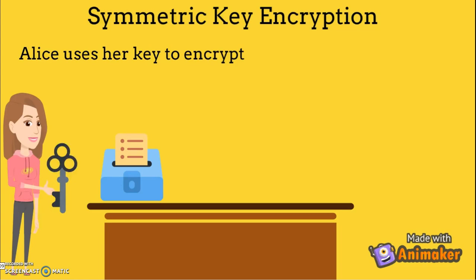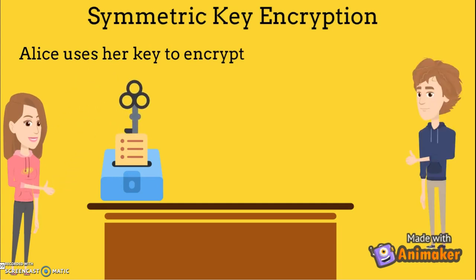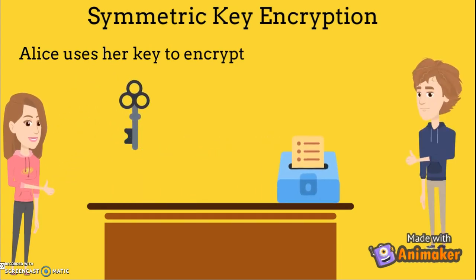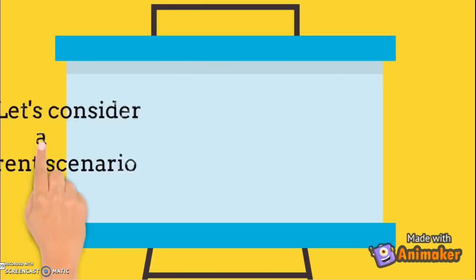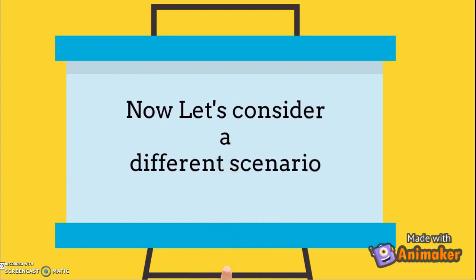So now, to perform encryption, Alice will use her own secret key. This ciphertext will travel to Bob's side. Bob will use the same key to perform decryption. Now that we understand how symmetric key cipher works, let's talk about something new, asymmetric key cryptography.